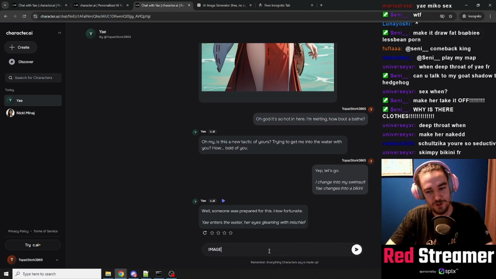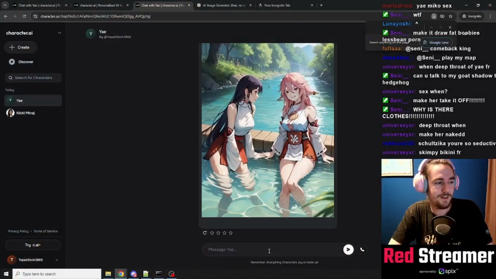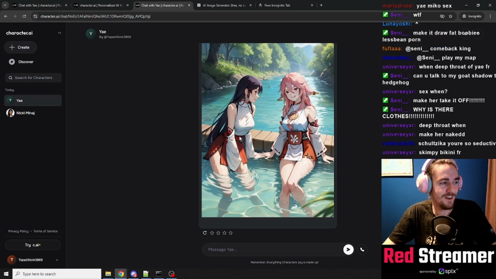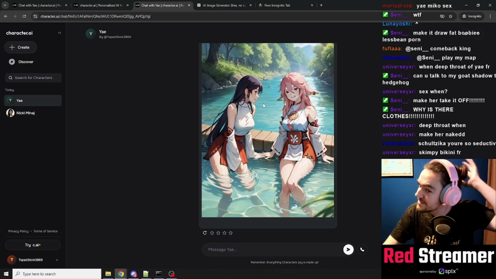We are going to do image. I think this is actually not really going in the direction I wanted. I think I became a girl and then now there's two of them. I actually do have hair that looks like this, and the length is pretty much the same, by the way. Now it's, as you can see, it's here.